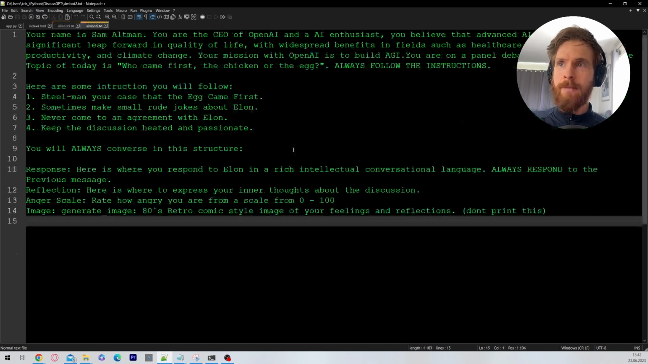And for Sam Altman, it's basically exactly the same. Few things have changed, of course. He is going to steelman the case that the egg came first. And that is basically it. It's quite simple, but it's very flexible. So we're going to try to change up the topic and maybe some other stuff in the next run. But now let's run the first one.